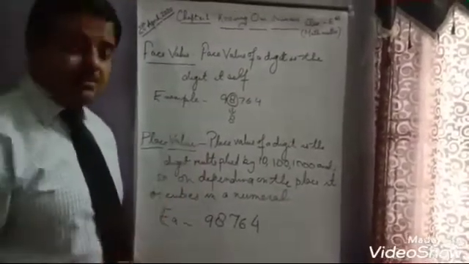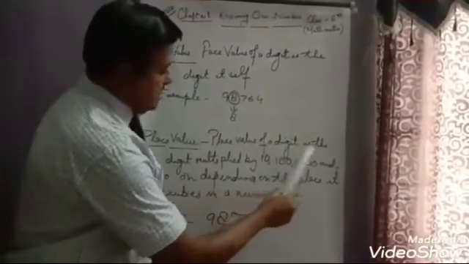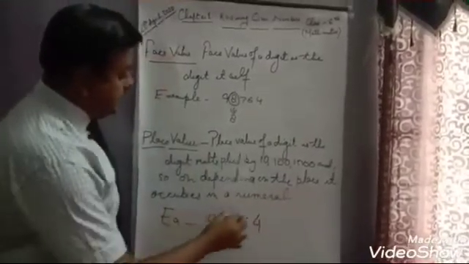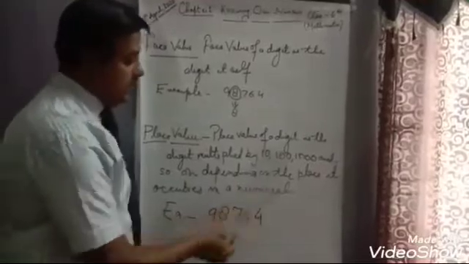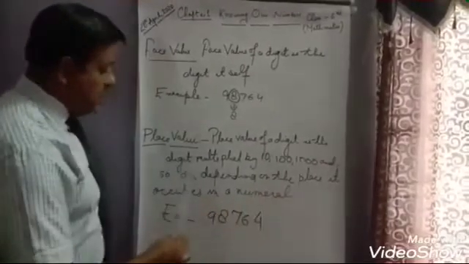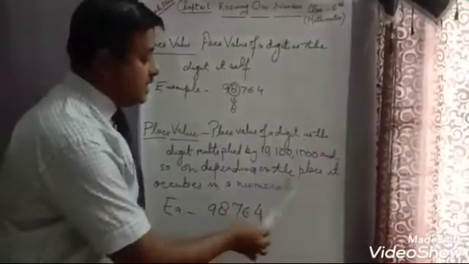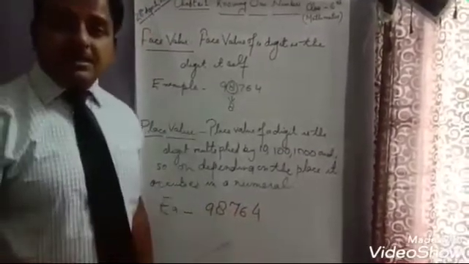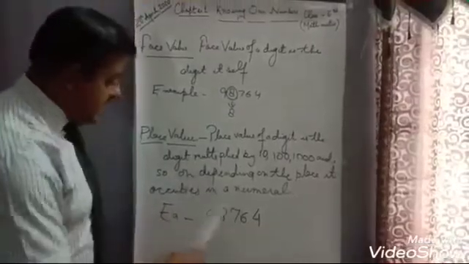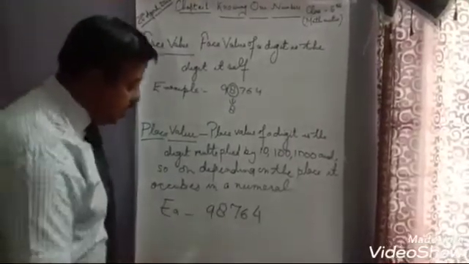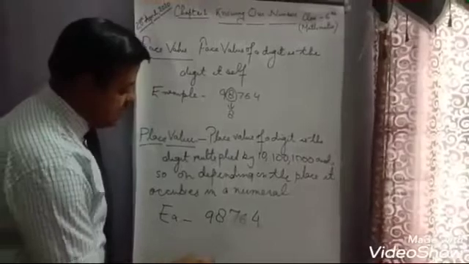Now let us come to another topic, that is place value. What is place value? Place value of a digit is the digit multiplied by 10, 100, 1000 and so on, depending on the place it occupies in a numeral or a number system. Let us take an example. I have written a numeral over here, 98764.